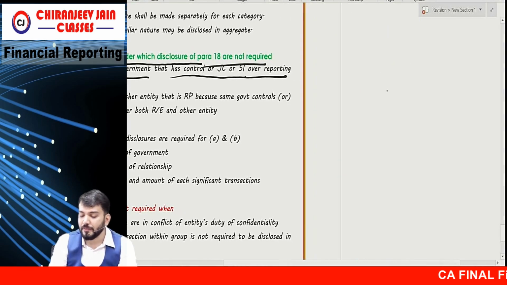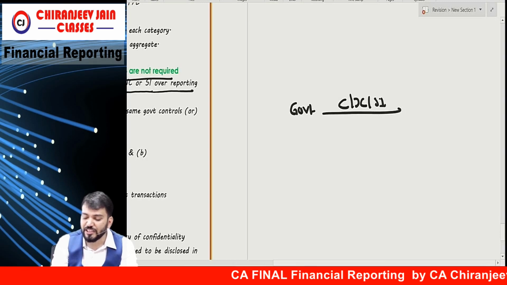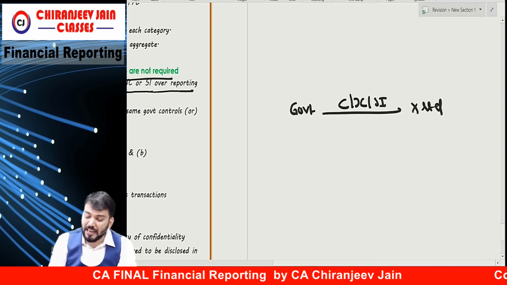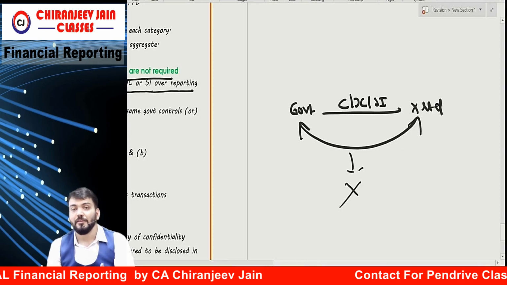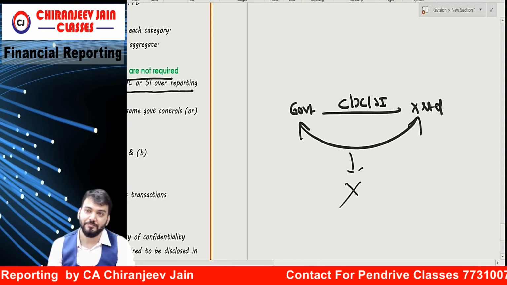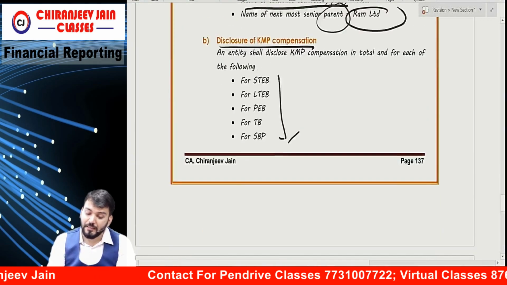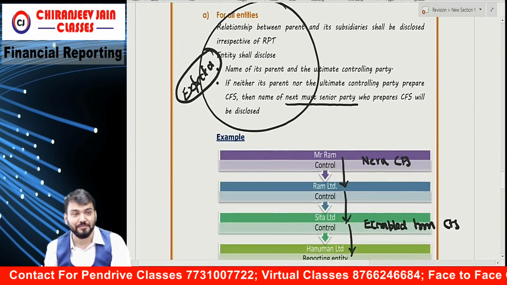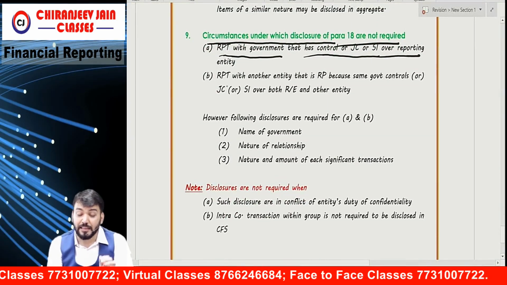For example, government has control or joint control or significant influence over X Limited. So they are related parties. But for any transaction between them, the disclosure required under para 18 is not required. Correct? Means these disclosures are not required. This disclosure is required. Are you able to understand what I am saying? Yes, sir. Okay.